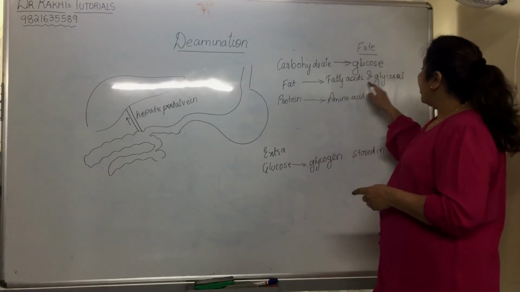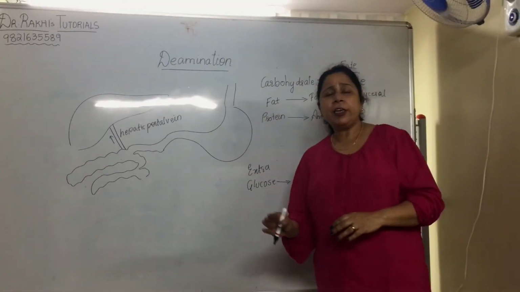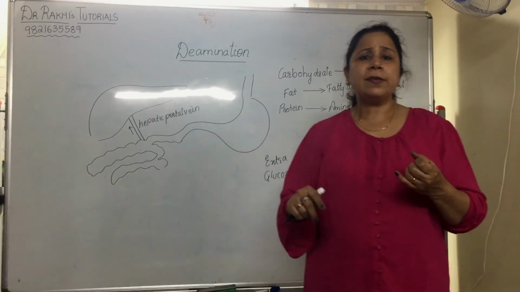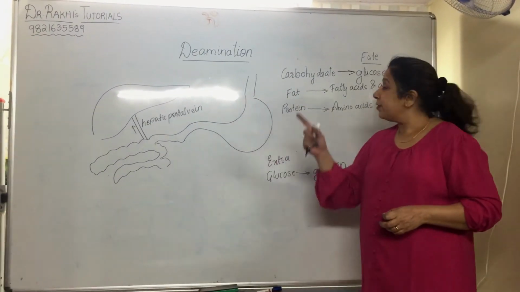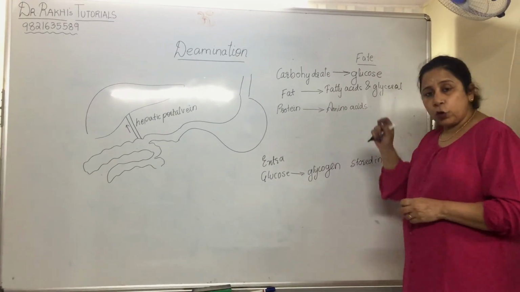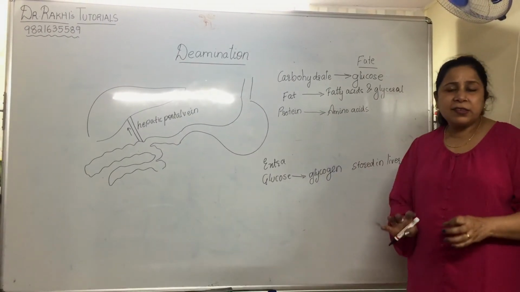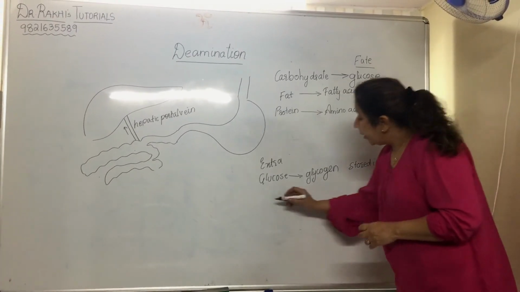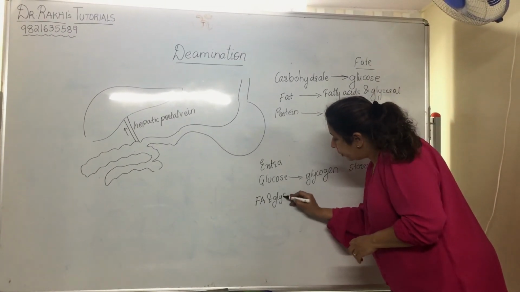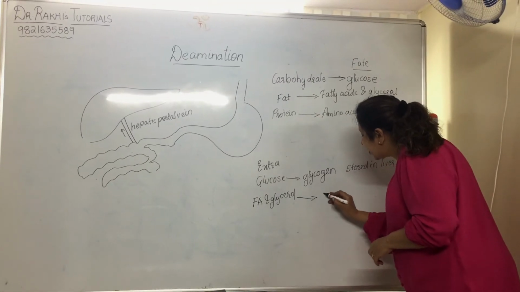Next, the fatty acids and glycerol is utilized for various functions like energy release, as lubrication, etc. All these things fatty acids and glycerol do, and then the excess amount of fatty acids and glycerol gets stored under the skin.